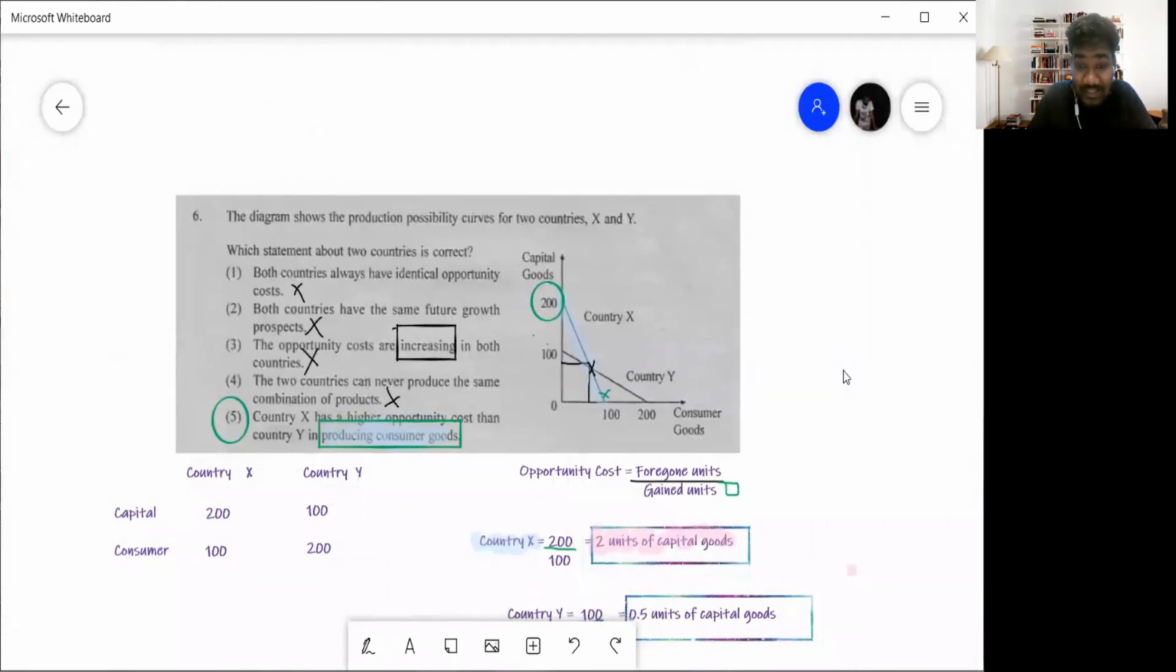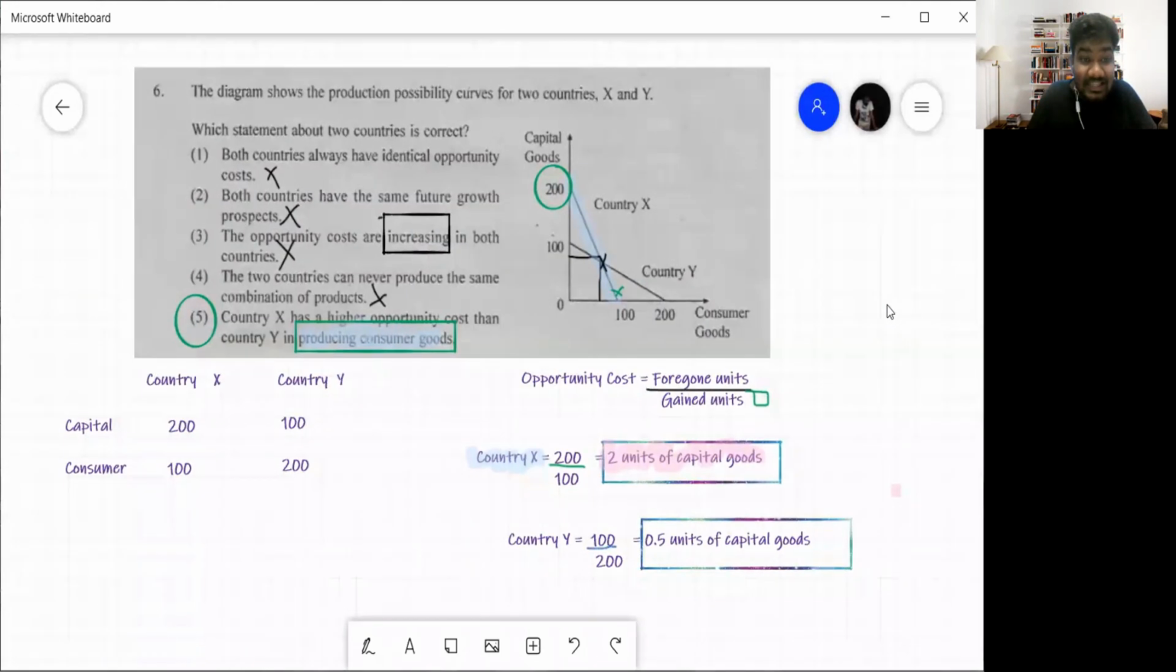This question says the diagram shows the production possibility curves of 2 countries, country X and country Y. This is a really good question. Then which statement about the 2 countries is correct? So before we get into any of these statements, let me put these numbers into a table.